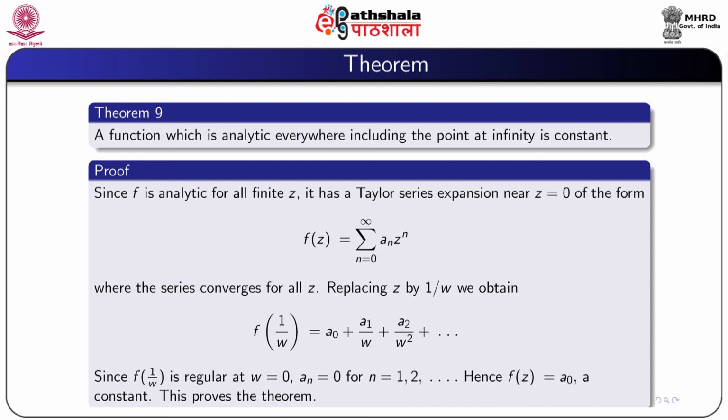So, replacing z by 1 by w, we obtain f(1 by w) equal to a0 plus a1 by w plus a2 by w square plus etc. Since f(1 by w) is regular at w equal to 0, a_n equal to 0 for n equal to 1, 2, etc. Hence, f(z) equal to a0, which is a constant. This proves the theorem.